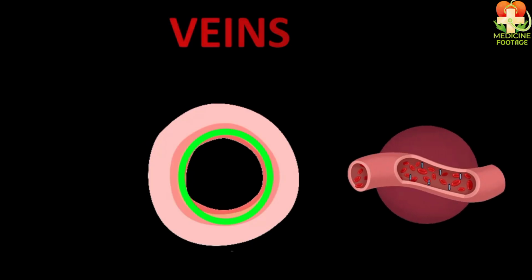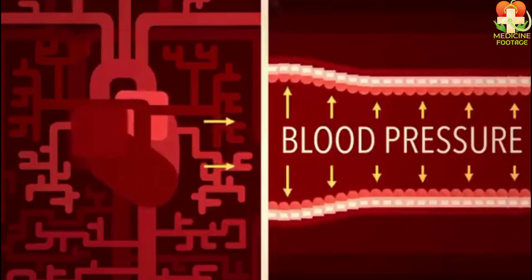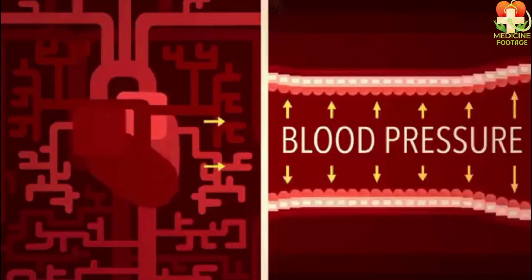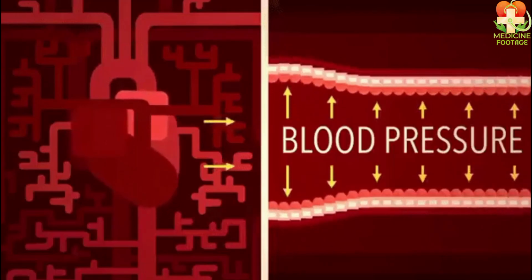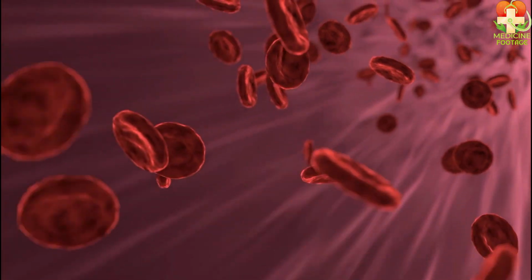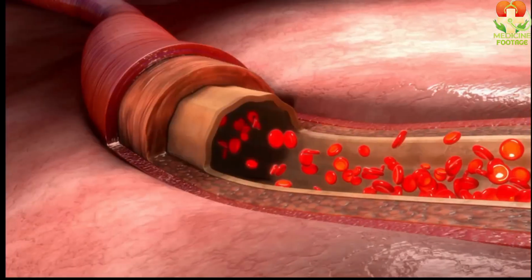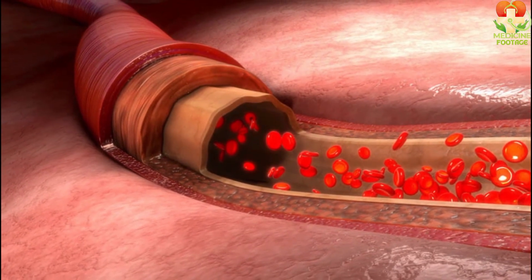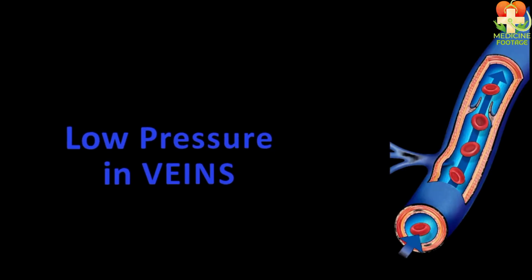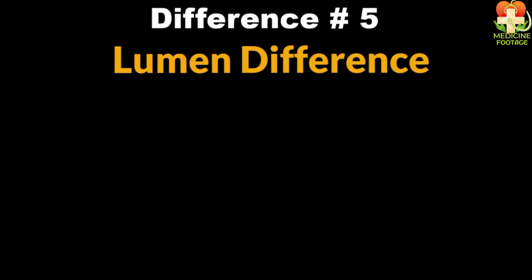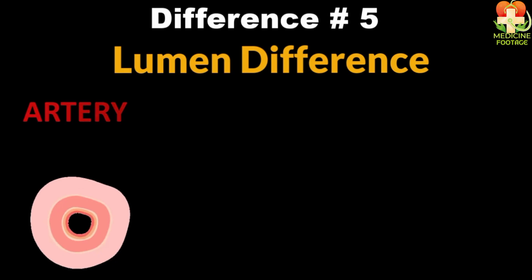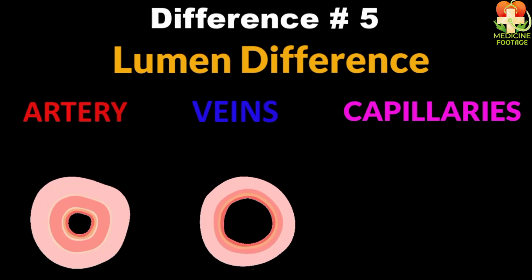The second reason why arteries have high pressure and veins have low pressure, as I mentioned earlier, is that the blood is pumped by the human heart to the body through arteries. So as soon as it's pumped, initially its pressure is high, but gradually as the blood goes from the body to the veins and then returns to our heart, its pressure decreases. This is why the pressure in veins is low. Now let's move to the fifth difference, which is lumen. Arteries have a narrow lumen, veins have a wide lumen, and capillaries have an extremely narrow lumen.